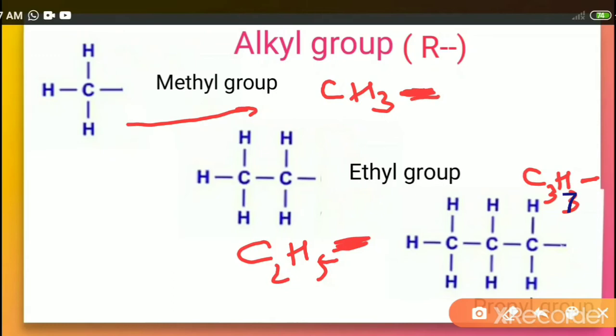In all the alkyl groups, it is necessary to keep a bond after writing the carbon and hydrogen. It shows that it is further added, because when you check each carbon's valency, it is satisfied: 1, 2, 3, 4. So that means you need to keep a bond for each alkyl group. It shows that it is added. It is not a compound, it is a group, or we can say it is a part of the organic compound. That is represented by the alkyl group.